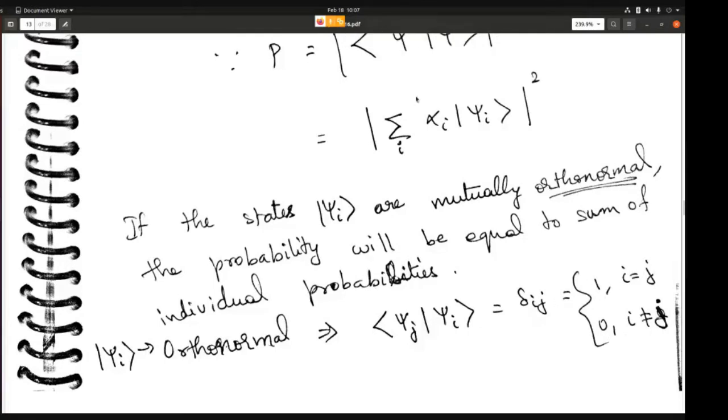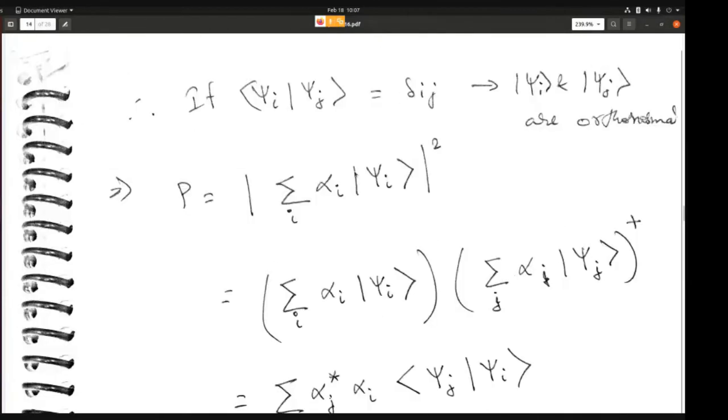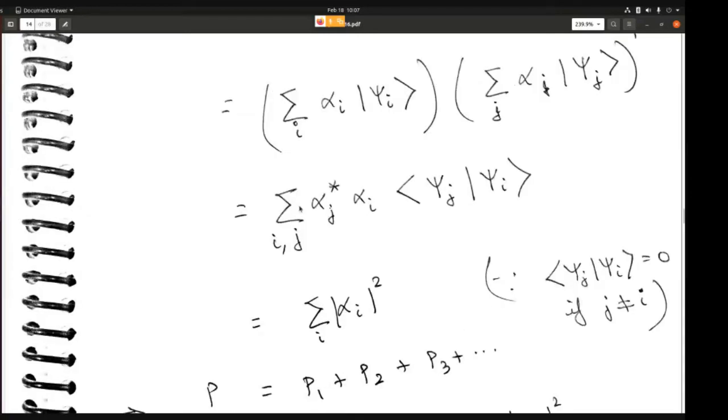So if we use this condition and plug it back into this equation, then what will we get? First of all, we have to take this and then the dagger of this part. If you take the dagger, then ket psi j becomes bra psi j, and alpha j dagger becomes alpha j star. This is the general thing. Now because the psi j and psi i are orthonormal, when j is not equal to i, this scalar product will be 0, which means that only those terms will survive where j is equal to i.